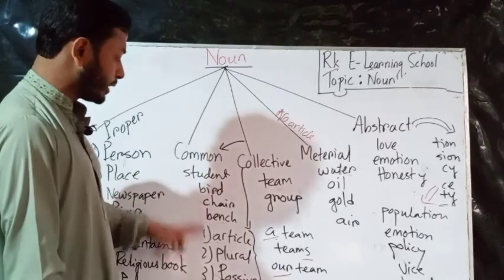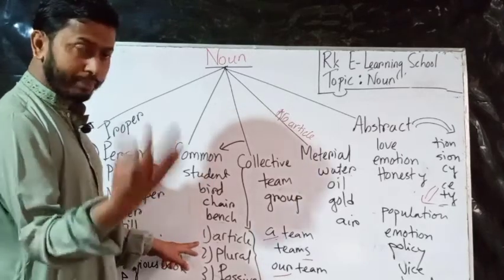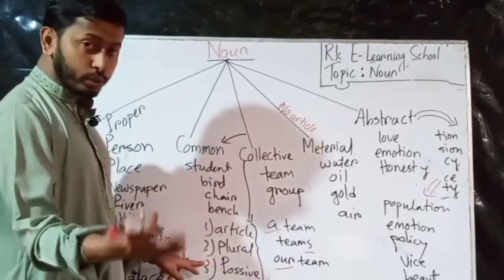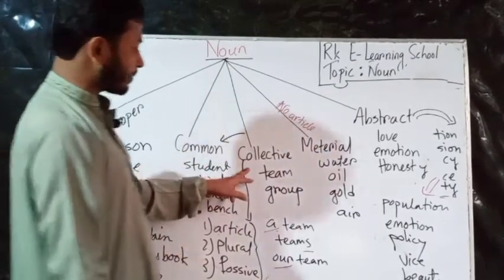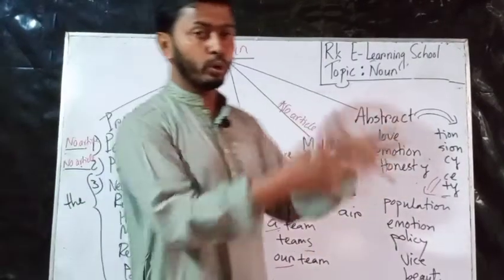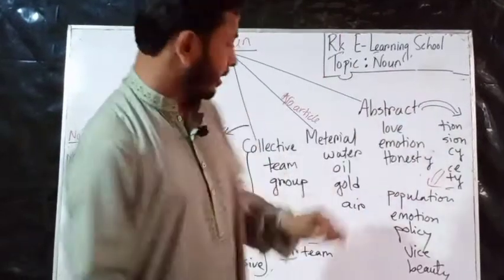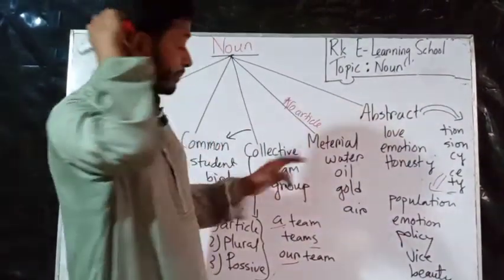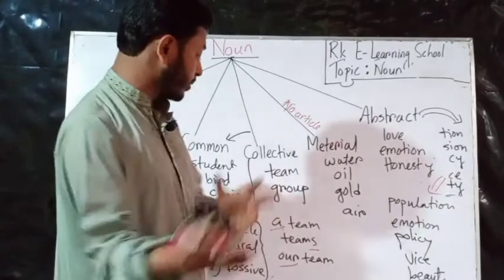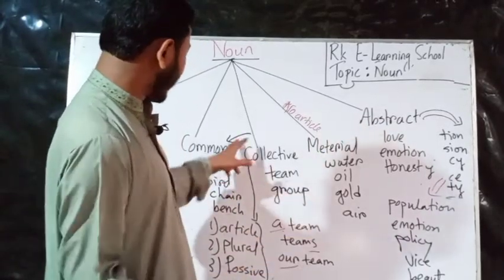We have to use an article before them, or make the word plural, or use a possessive. Collective means more together, not only one, like team or group, and it follows the same rules as common nouns.